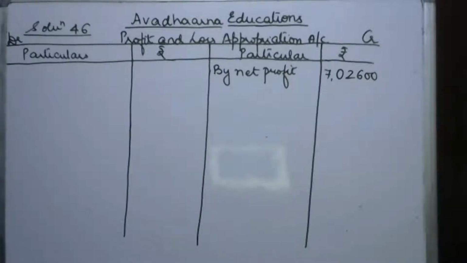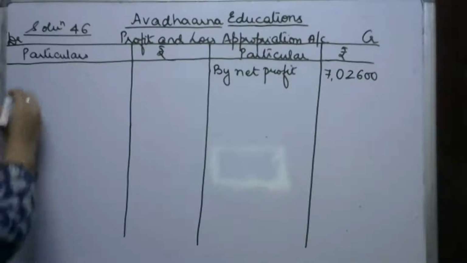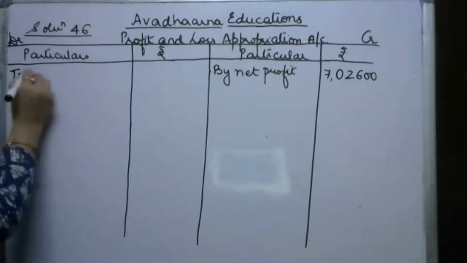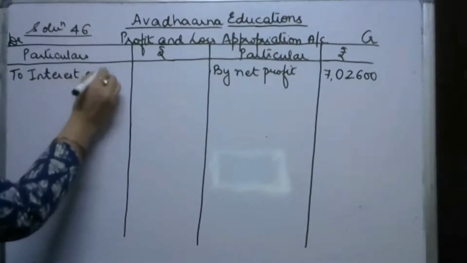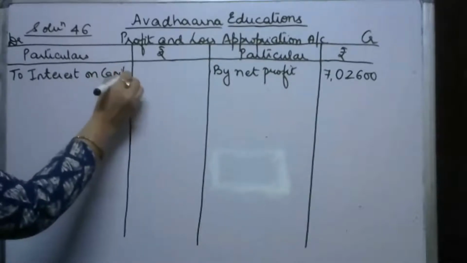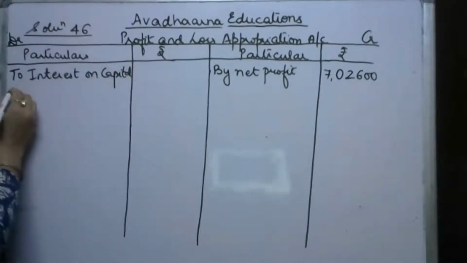Then interest on capital is to be allowed at the rate of 5% per annum. And see, in the question, the opening capital is given. So, interest on capital is going to be shown on the debit side of P&L appropriation account.